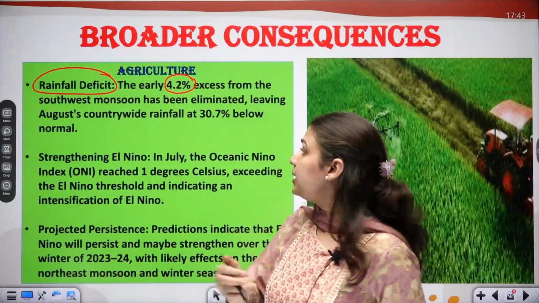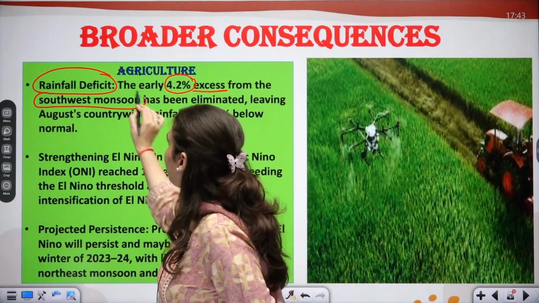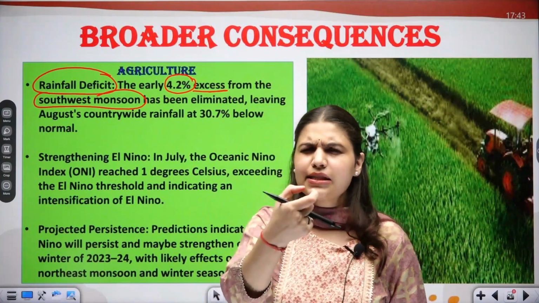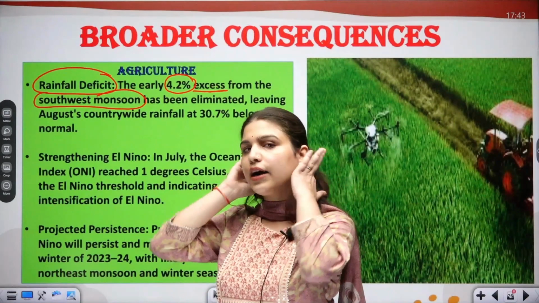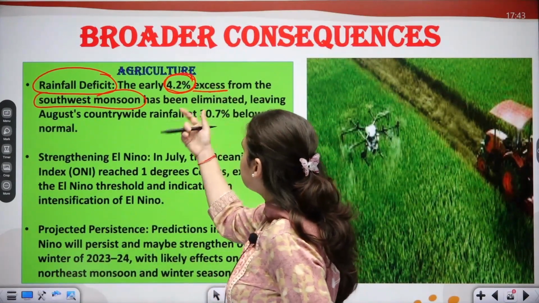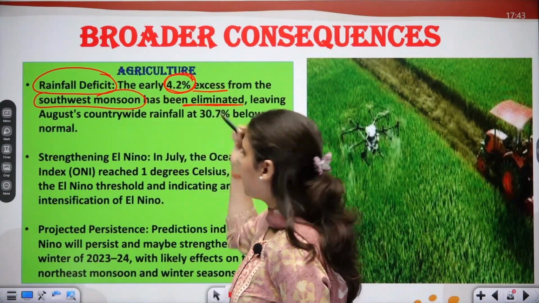During this year, the 4.2% excess rainfall from the southwest monsoon, which usually arrives on 1st of June, the dates may slightly vary sometimes because of the weather conditions, but mostly it arrives by 1st of June. This 4.2% surplus rain from the southwest monsoon has been eliminated.